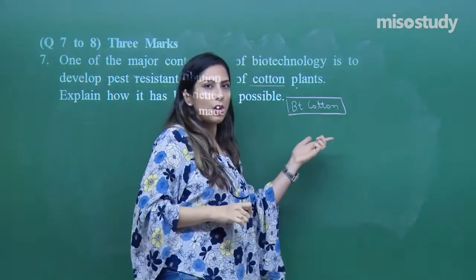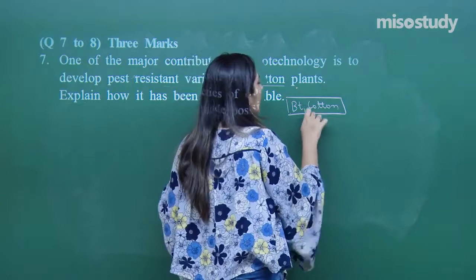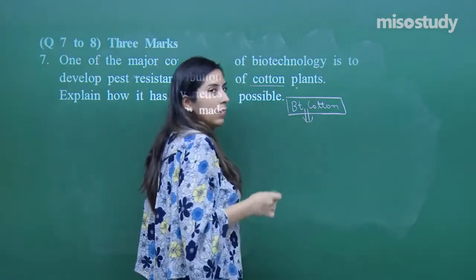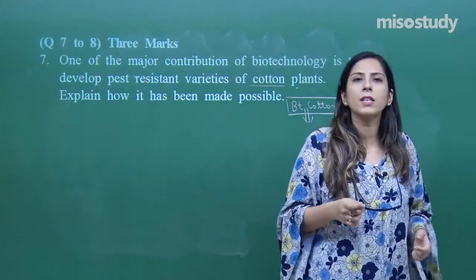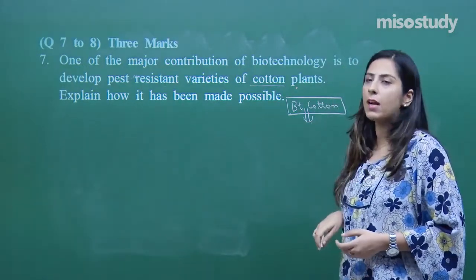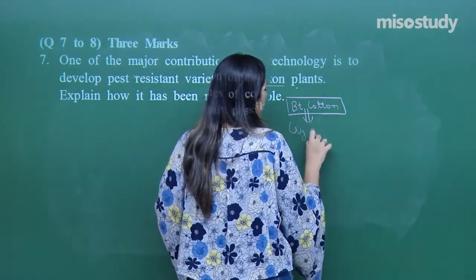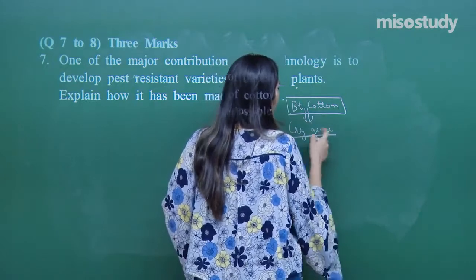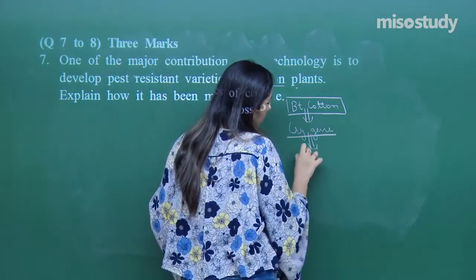Now this BT cotton which is made with the help of recombinant DNA technology, they might be having a certain gene. Definitely if we have made something by recombinant DNA technology, that will be having a certain gene of interest. In this, the gene of interest which is present in them is the cry gene. Which gene? Cry gene. And that cry gene produces an endotoxin.